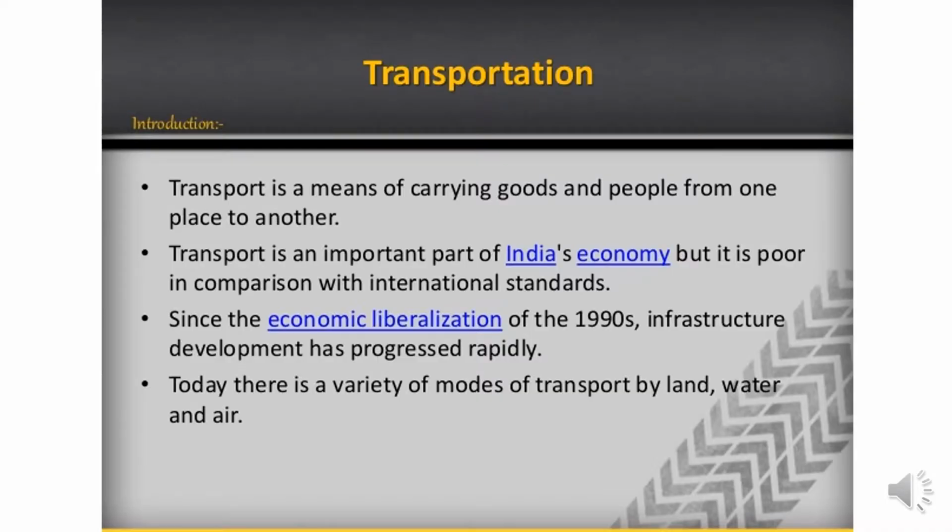So what do we understand by the word transport? Transport is the movement of goods and people from one place to another. It is known as transportation, and the means by which transportation is carried out is called the transport system. Now students, transport ideally is important for three categories. It has an economic importance, a political importance, and a social importance.